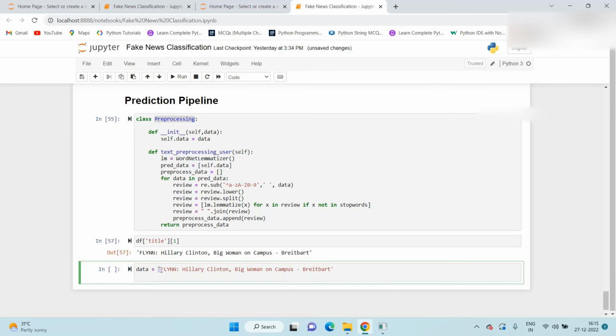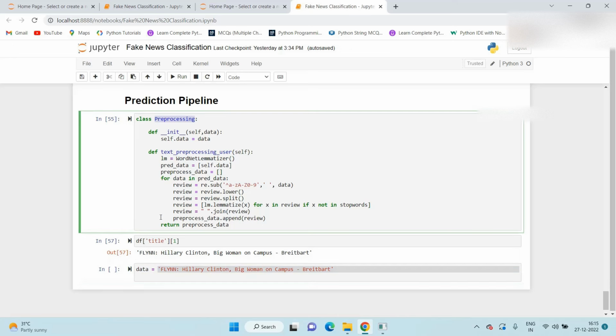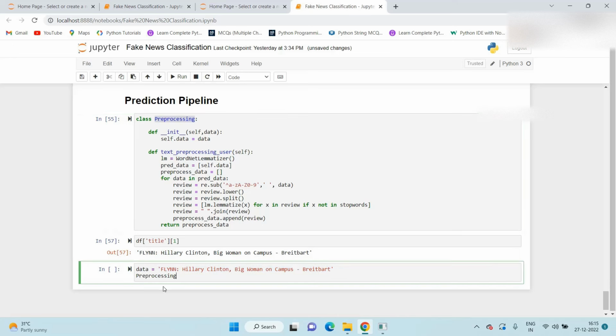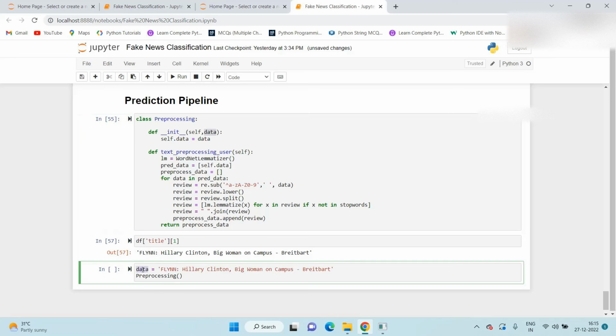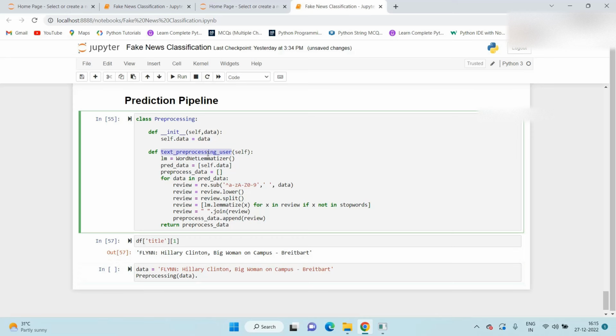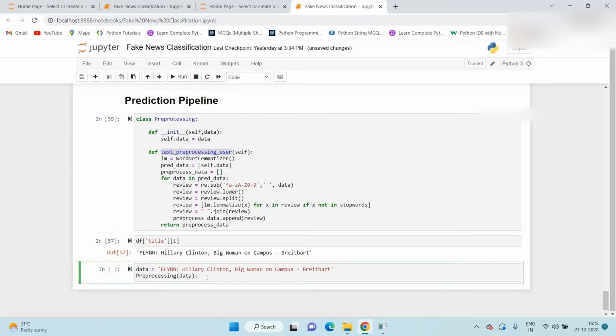On that we need to pre-process this data. First of all we need to call this pre-processing class. Whenever we call it, we need to pass the data, because in the init we mentioned the data. So data is nothing but this data, which is received from the users. In that we need to call text pre-processing from users.